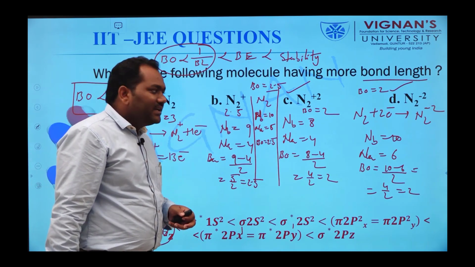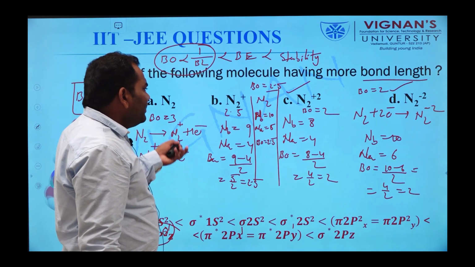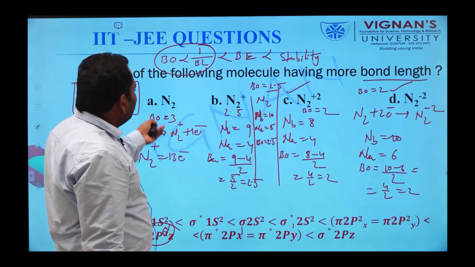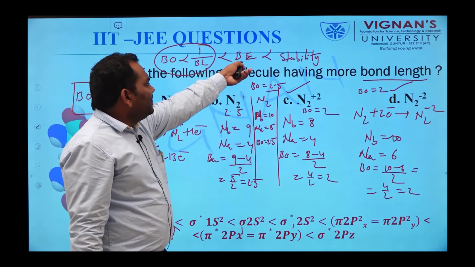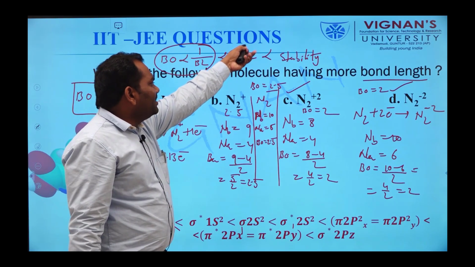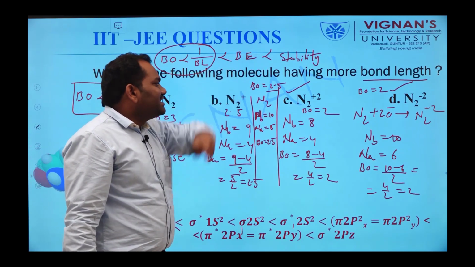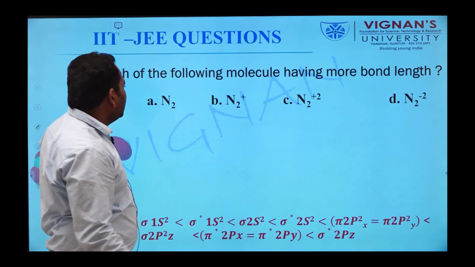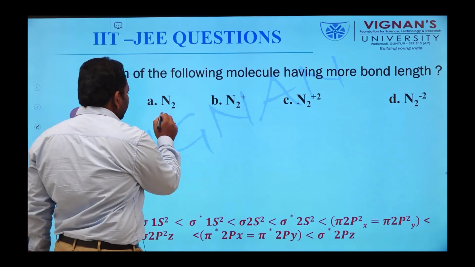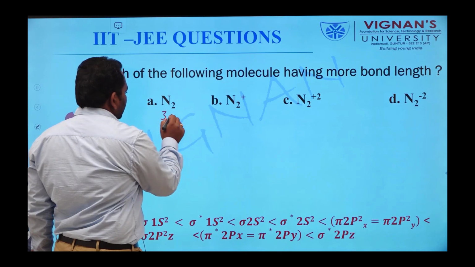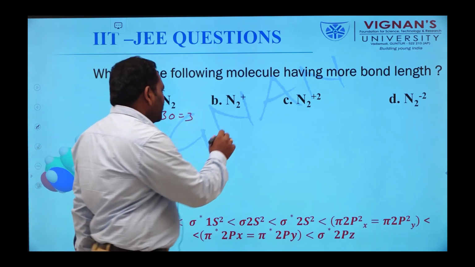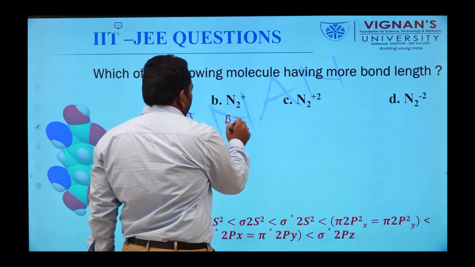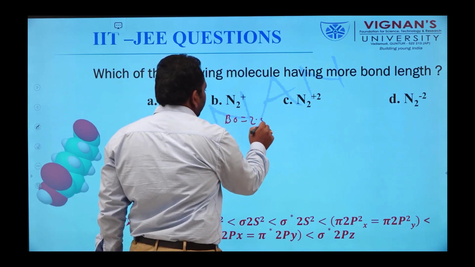Clear? We can also predict the bond enthalpy order from this bond order, and we can also predict the stability order. Here the bond order of this molecule is 3. The bond order of N2 plus is 2.5.